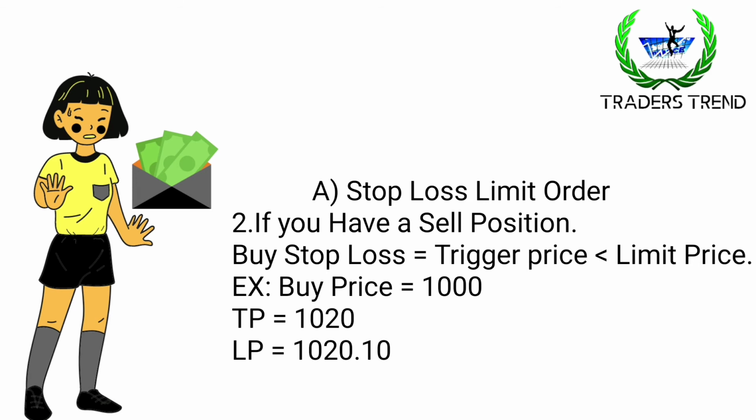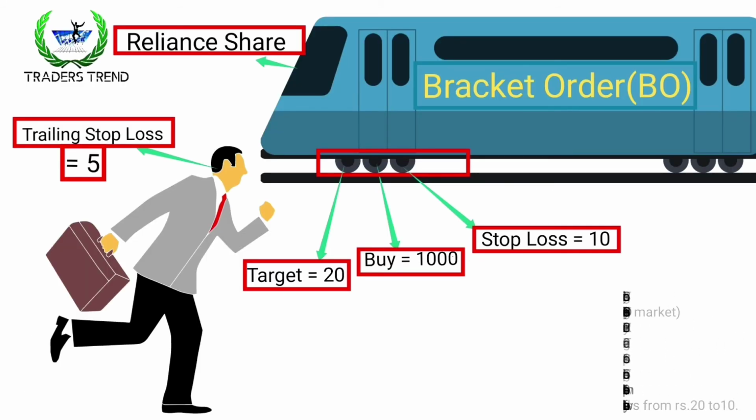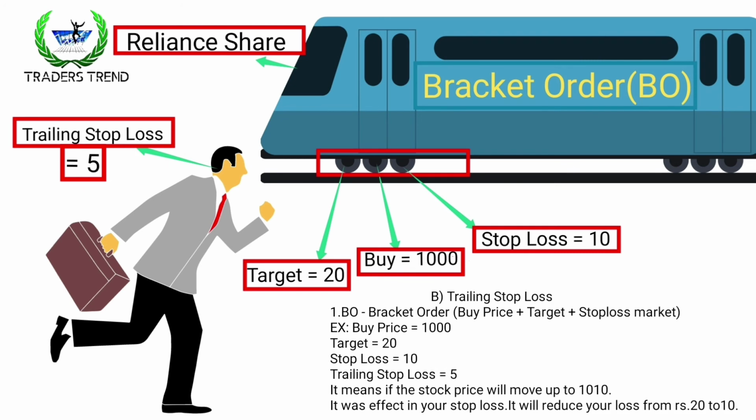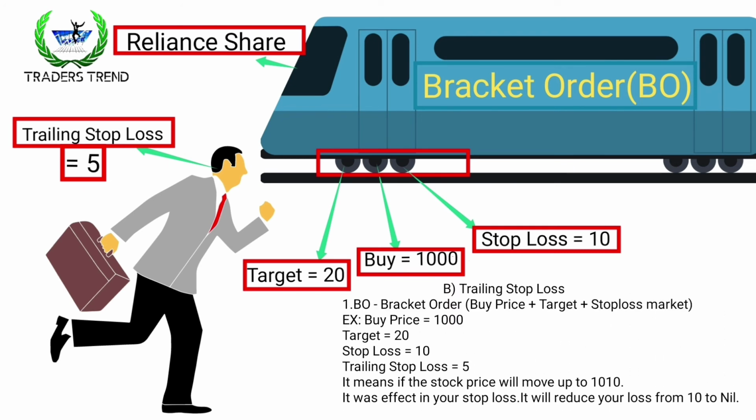Next one is trailing stop loss. Trailing stop loss is one type of stop loss. It comes with a bracket order. A bracket order is an advanced order type we discussed in previous videos. Here I picked some photos. Let's assume the train is a Reliance share, the person is the trailing stop loss, and the wheels are the buy price, stop loss and target.